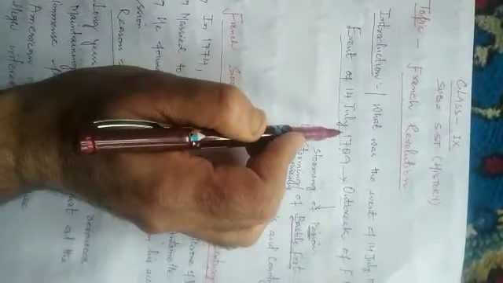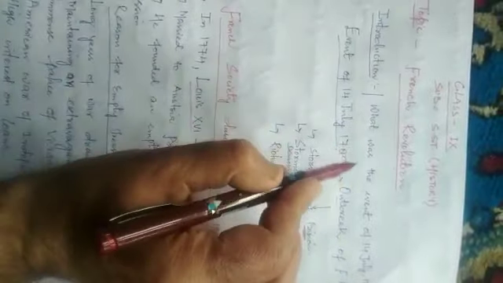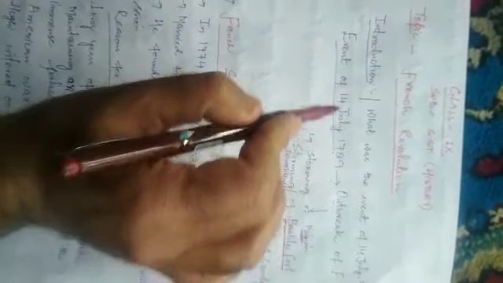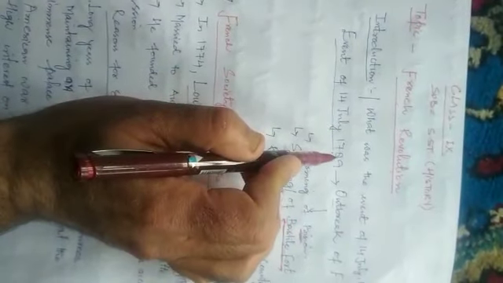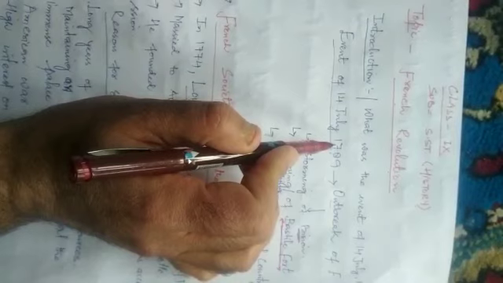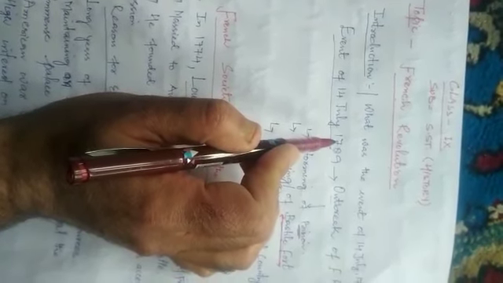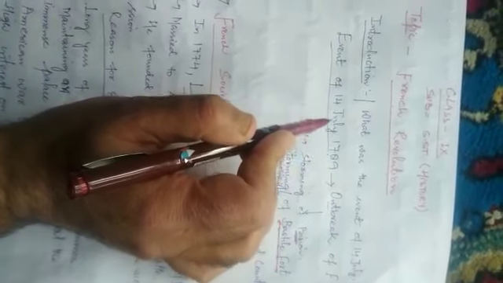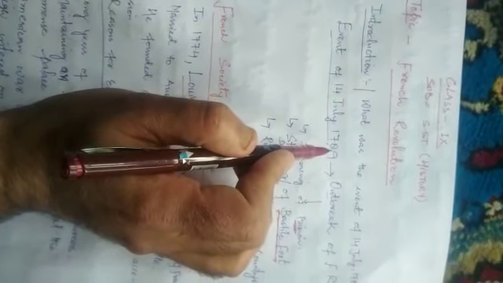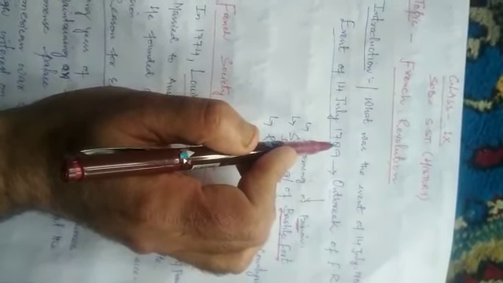Event of 14th July 1789. What was the event of 14th July 1789? This event is considered the outbreak of the French Revolution, because after the event of 14th July 1789, the revolution started in France.